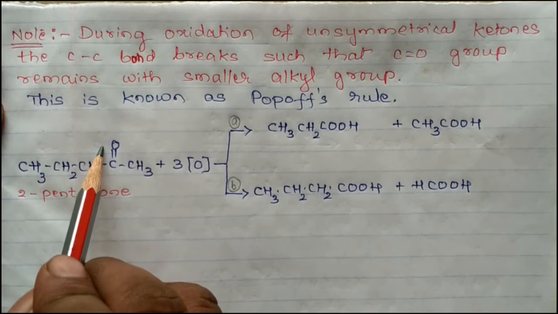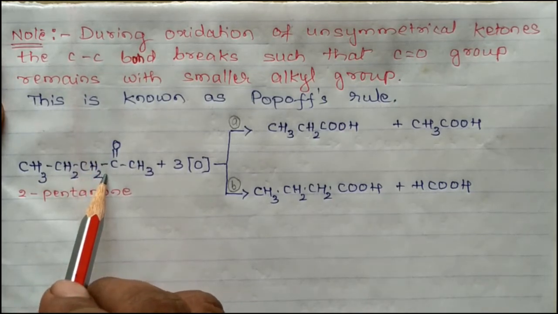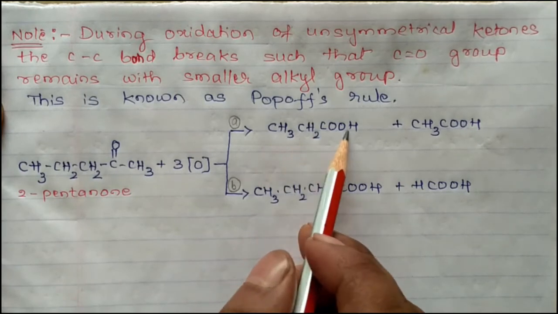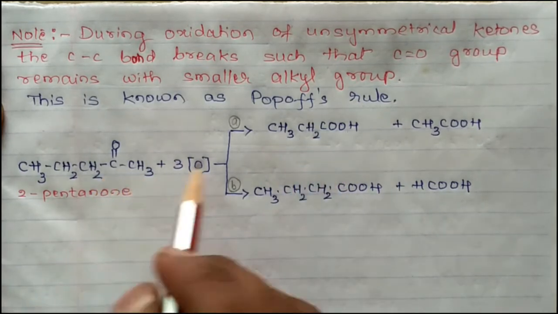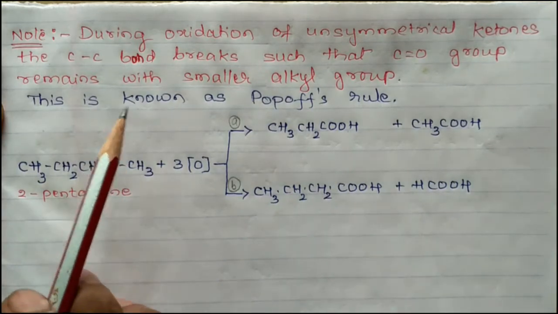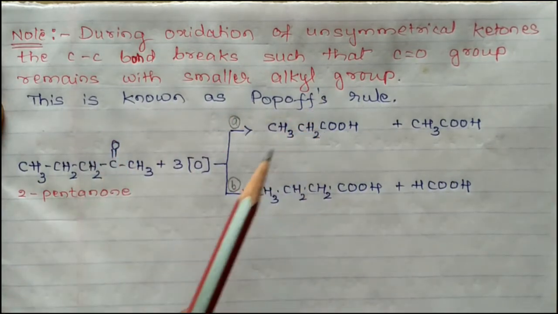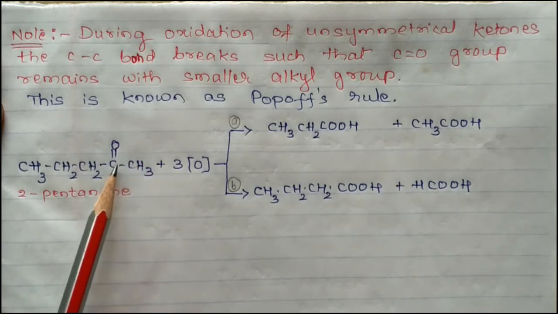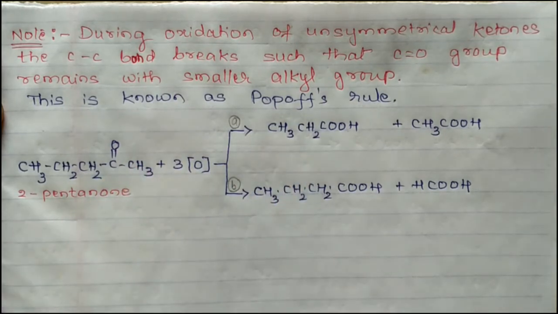So cleavage takes place here, and we end with a carboxylic acid containing 3 carbon atoms, and here a carboxylic acid containing 2 carbon atoms. According to Popoff's rule, the carbonyl group remains with the smaller alkyl group.